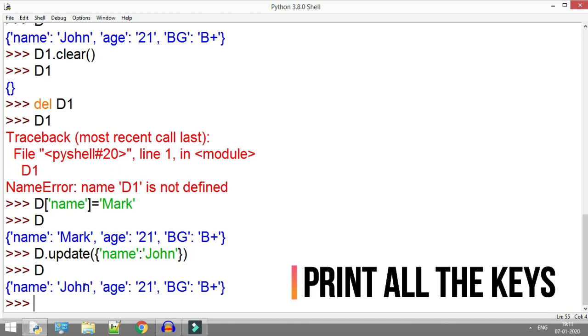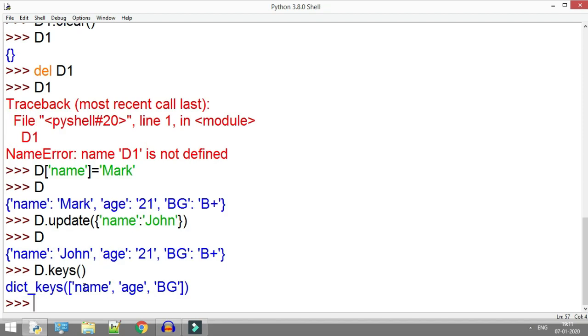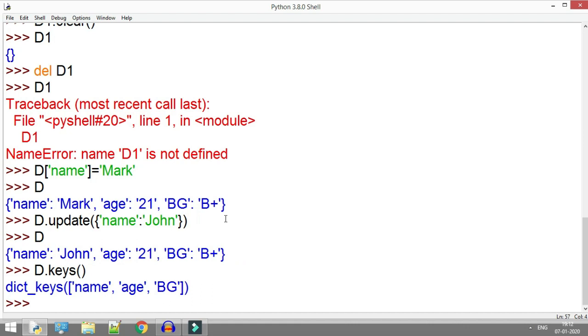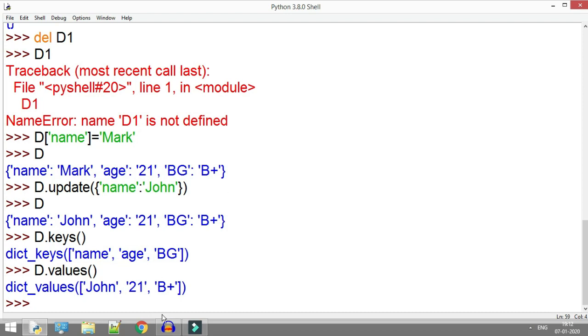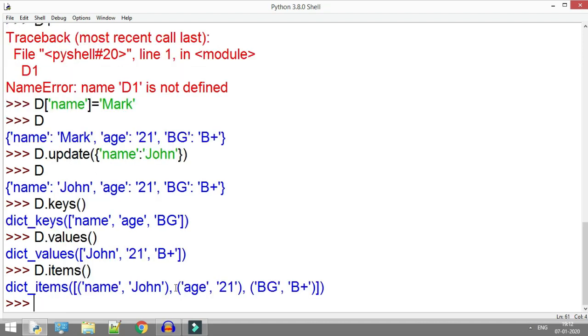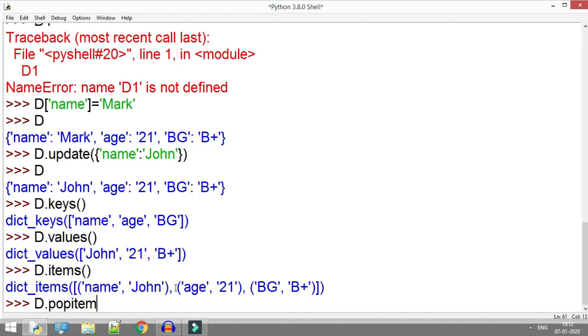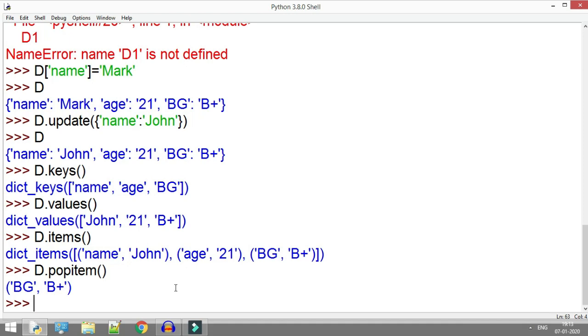If I want to print all the keys of the dictionary, then we use d.keys. It shows all the keys of the dictionary. Similarly, if I want to list all the values of the dictionary, then we use d.values. Then it shows all the values of the dictionary. Another method is items. It shows all the items of the dictionary. Now another method is popitem. If I use popitem, it removes the last item which you updated or added. So it removes the blood group B positive.